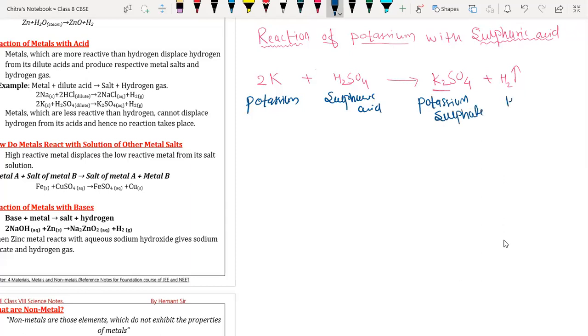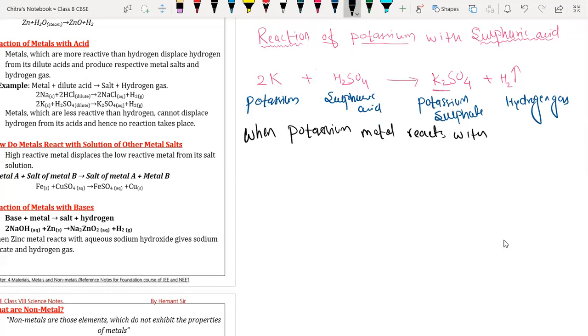And it is hydrogen gas. Okay, so now I'm going to write the description for the reaction. When potassium metal reacts with sulfuric acid, it forms potassium sulfate and hydrogen gas is released.